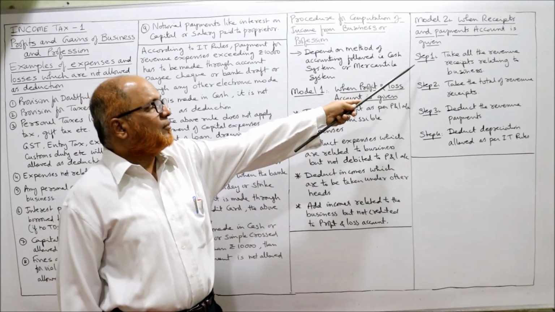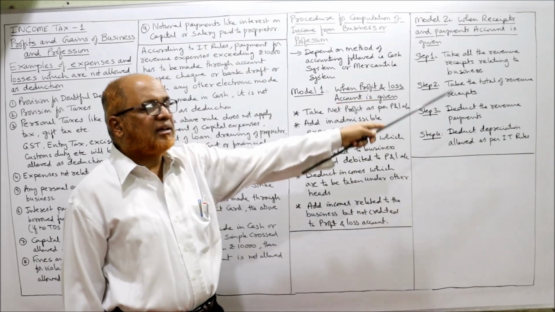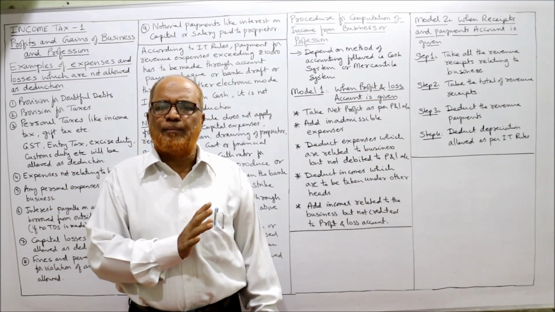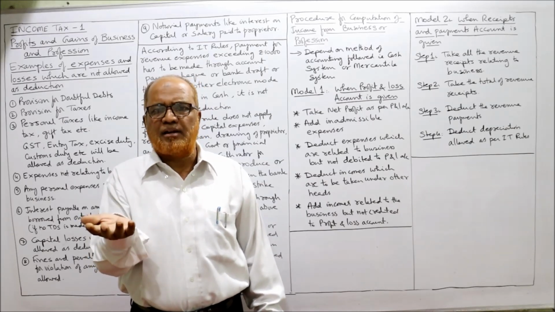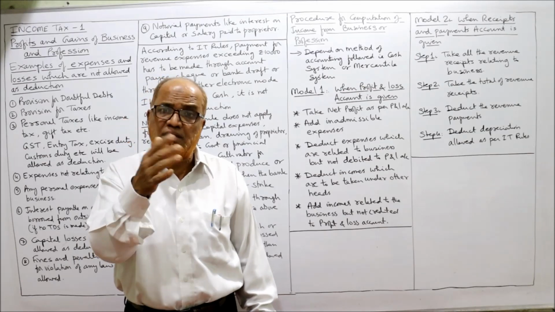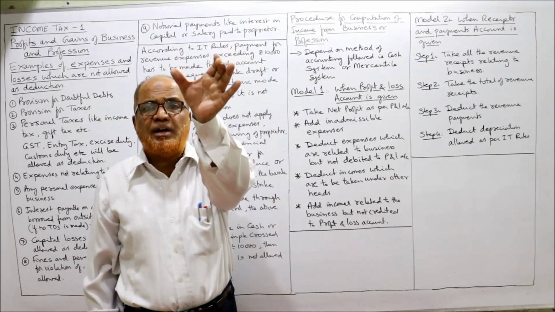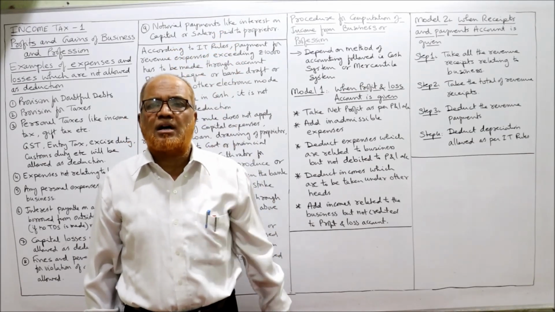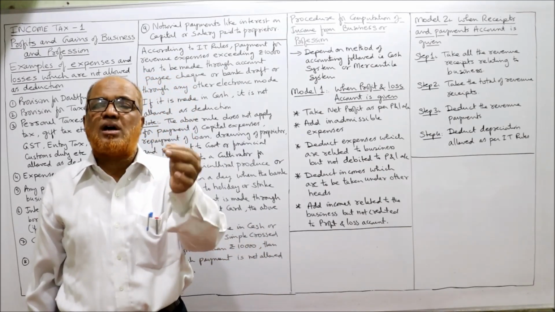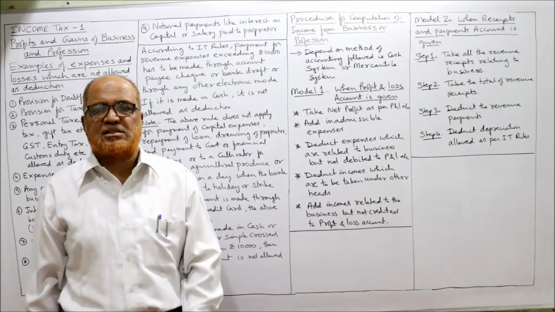Step 1: take all the revenue receipts relating to business. On the receipt side, all receipts will be given, whether revenue or capital receipt, relating to current year or next year, personal receipts. Now first step, take only those receipts which are revenue receipts of the business.